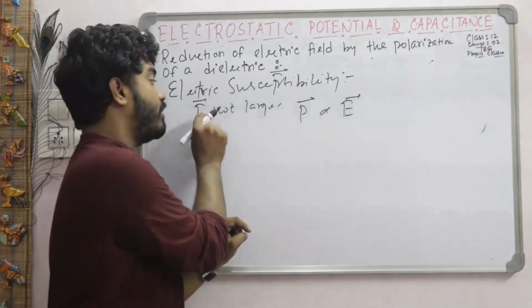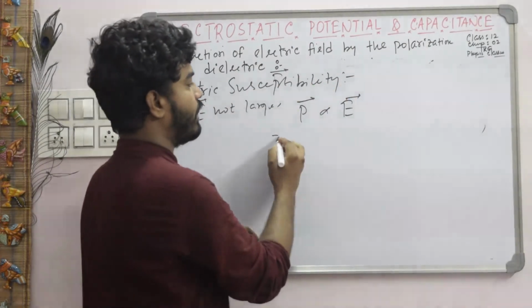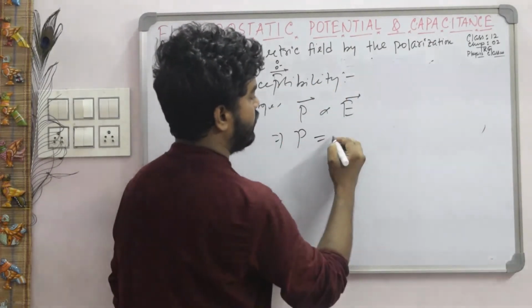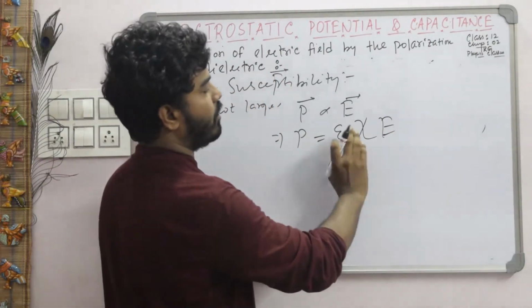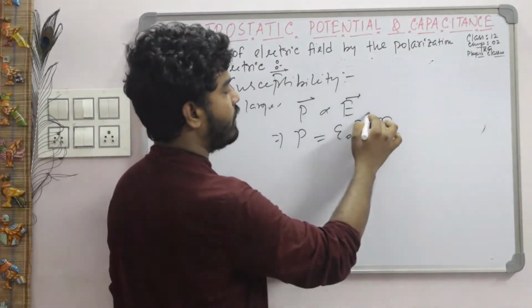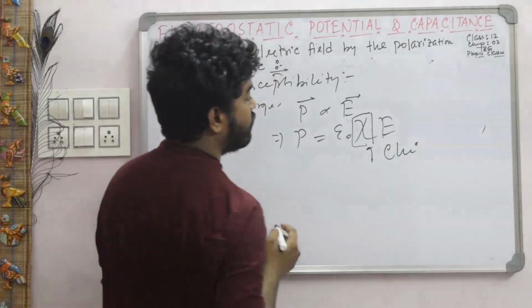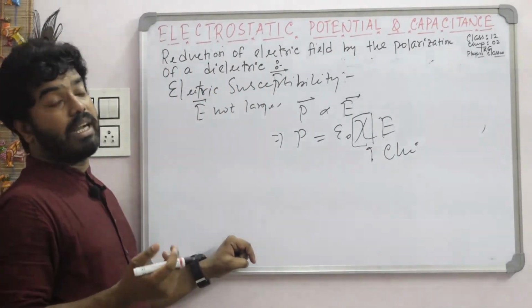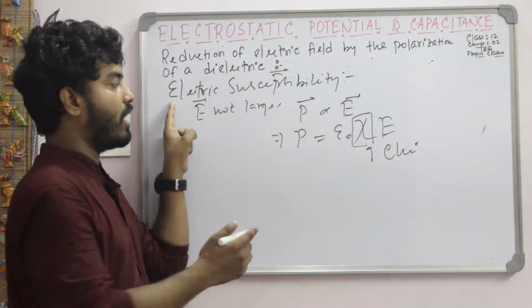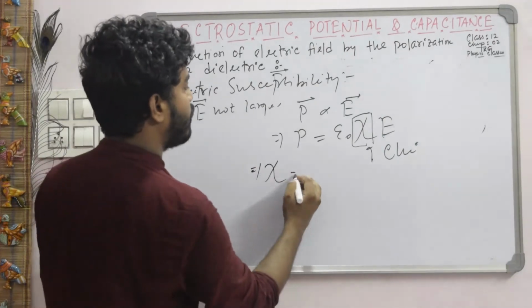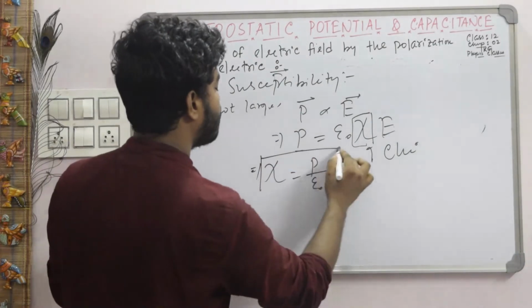So from here we can say polarization is equal to epsilon naught chi into E. P is equal to epsilon naught chi E. Here chi is called the proportionality constant, and this chi is named as electric susceptibility. So what is chi from this equation? Chi is equal to P divided by epsilon naught E. This is the definition of chi.